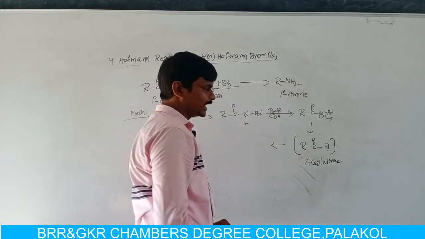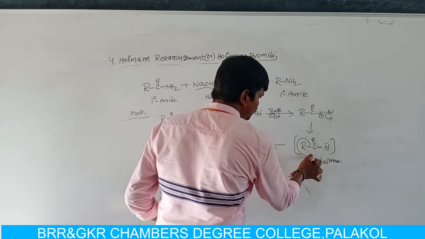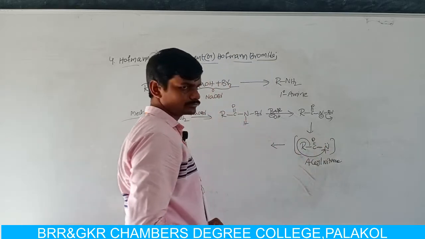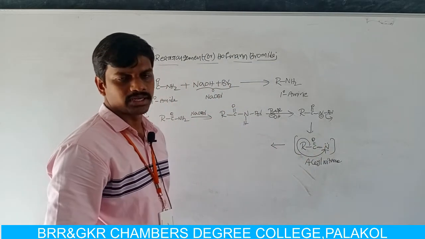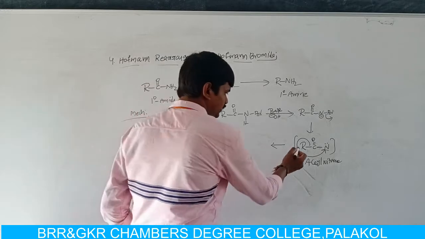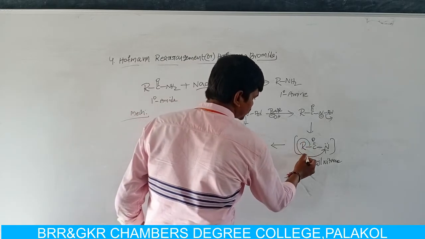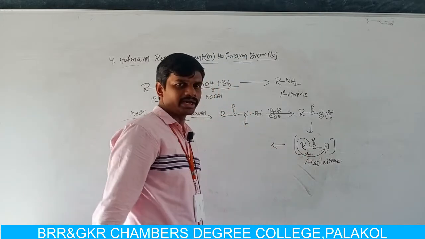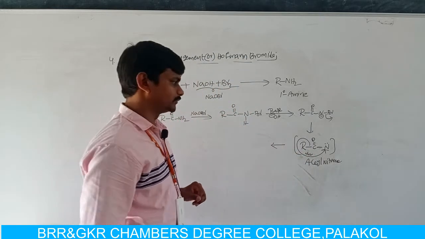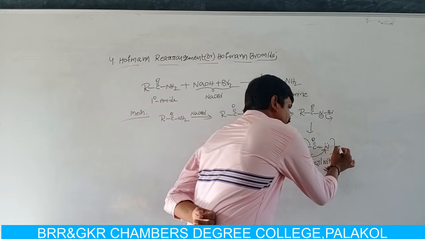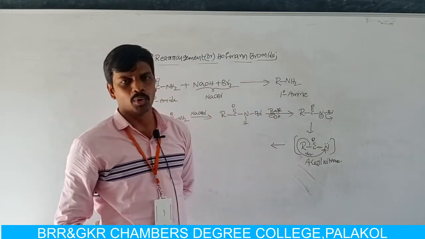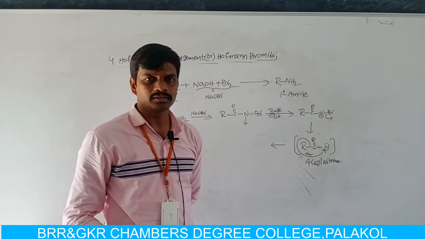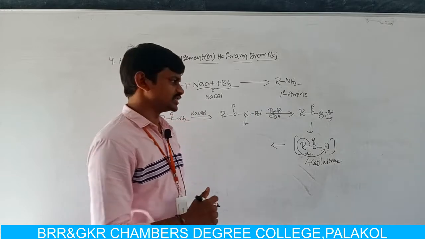Then the acyl nitrene undergoes rearrangement reaction. Here the alkyl group is migrated as a nucleophile. The nitrene intermediate is a monovalent electron deficient species.